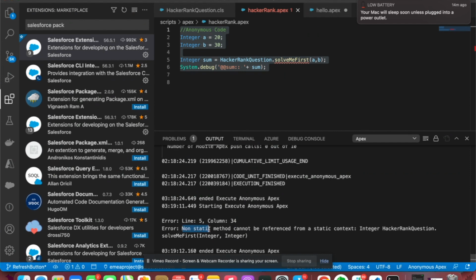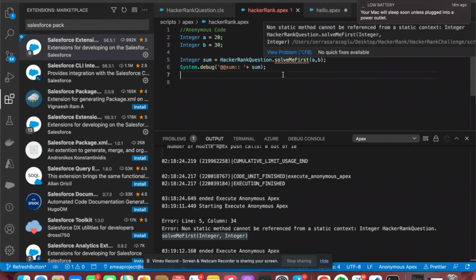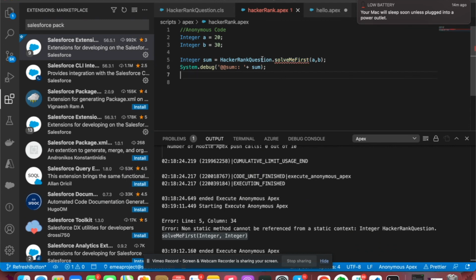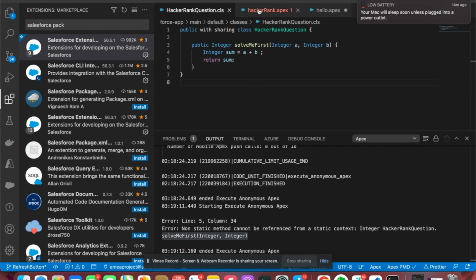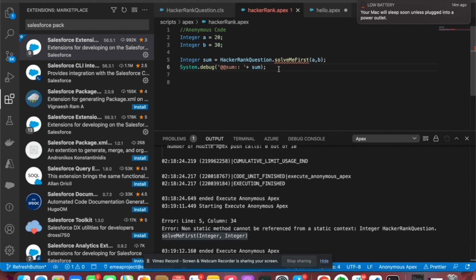As you see, non-static method cannot be referenced from a static context, integer HackerRank question SolveMeFirst method. As you see, guys, right now you know why I am having this error. Only static things can be called by a class name, right? Without an instance, it is impossible to reach this method.